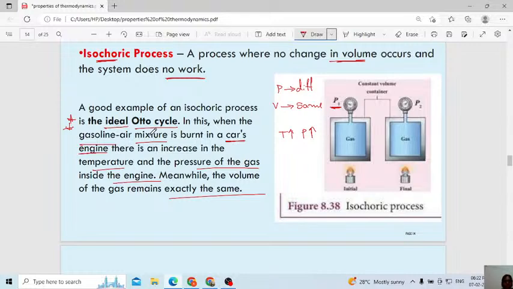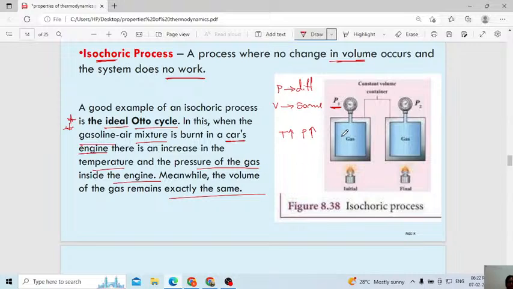Even though some other gases, I don't know exactly what gases they will use in the cylinder. There you can observe this ideal Otto cycle, it will work. Not in a petrol diesel engine, that working will be different. I will explain that one in detail. But this one is the Otto cycle. Here we will use the gasoline air mixture.